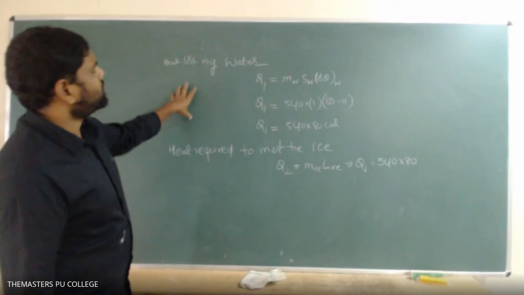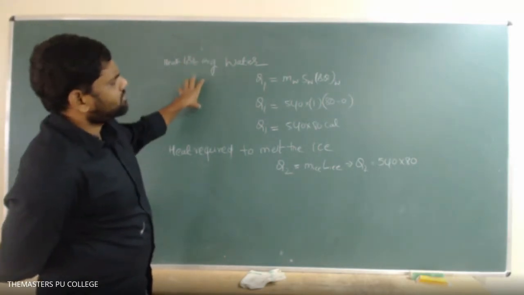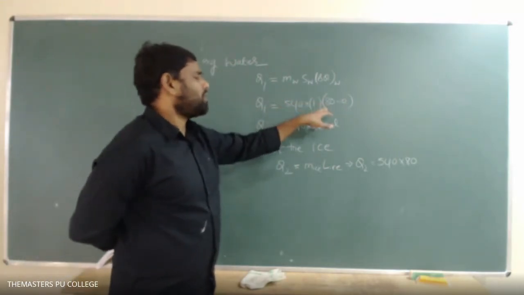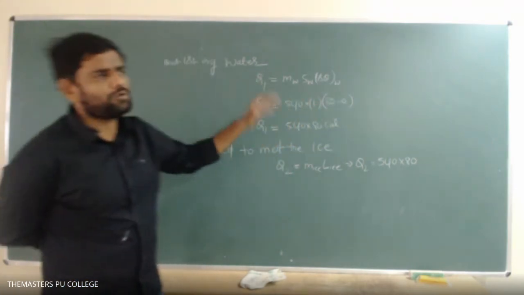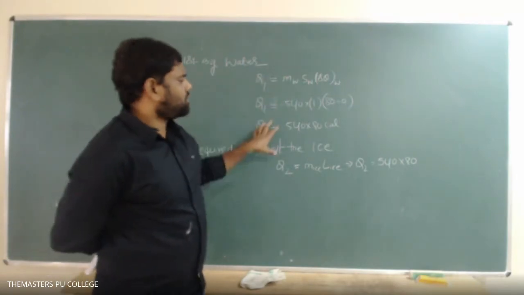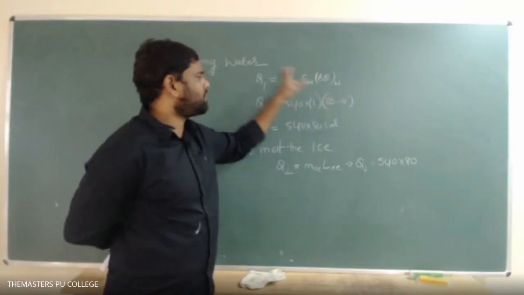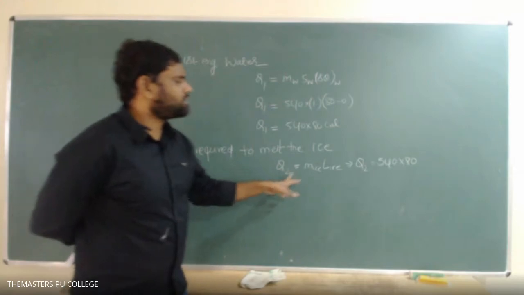Students, the maximum heat that can be lost by the water is this one. The water temperature can drop at most to 0; it is not possible to have a temperature less than 0. The heat required to melt the ice is this one.